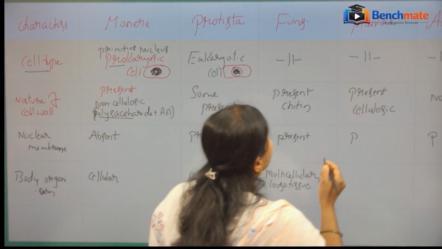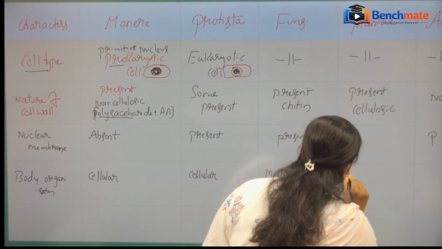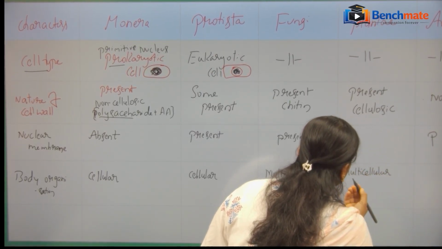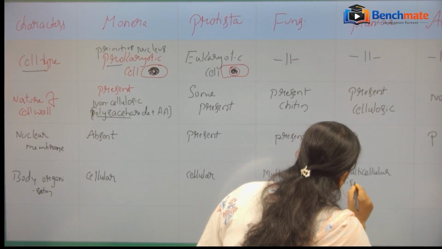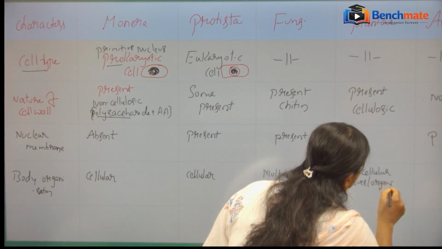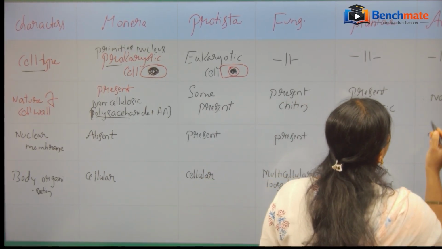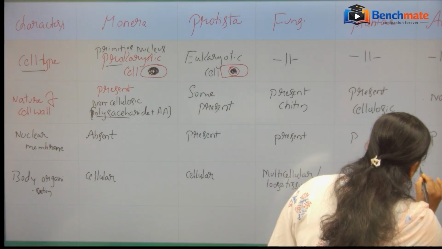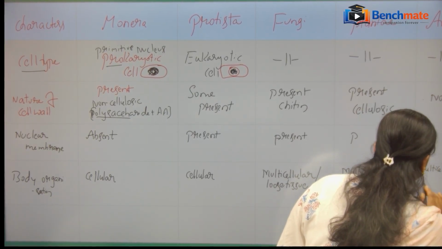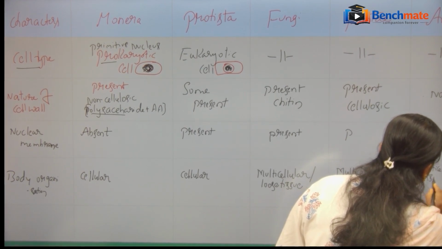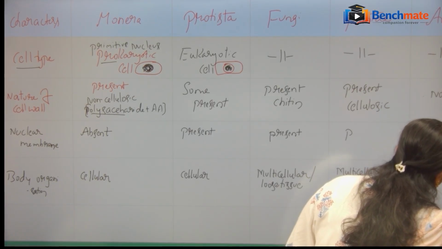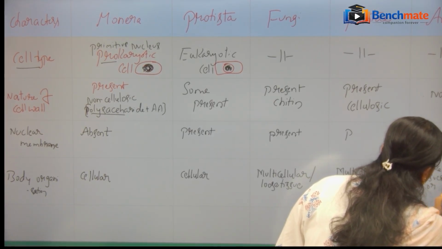Then Plantae, multicellular. They contain tissues and organs. Then Animalia, similarly multicellular, they have different types of tissues, organs, organ systems.